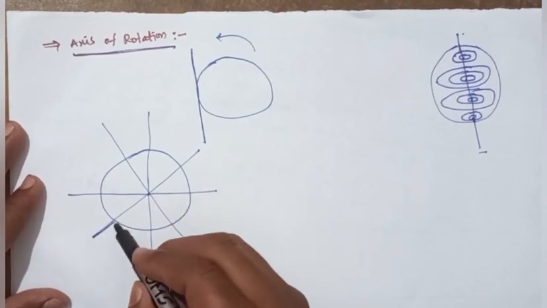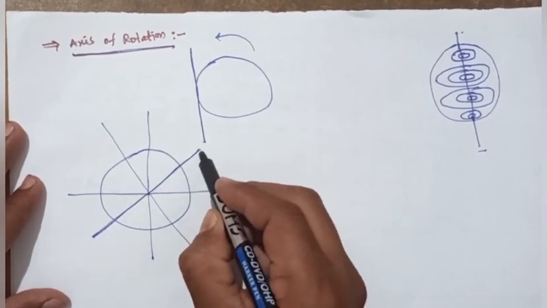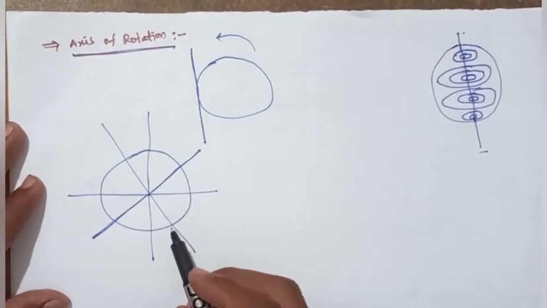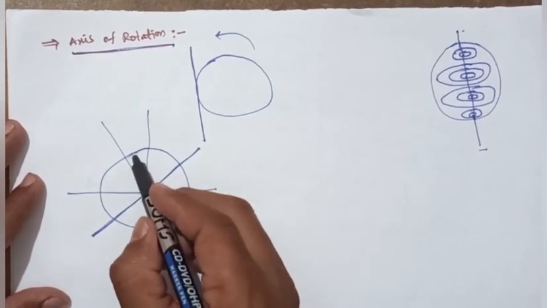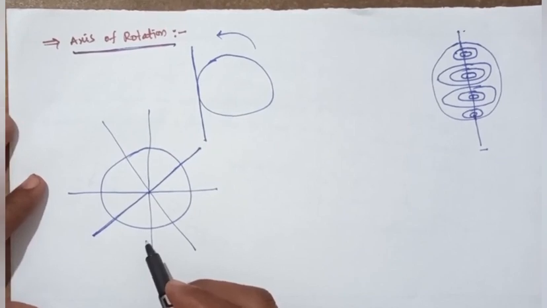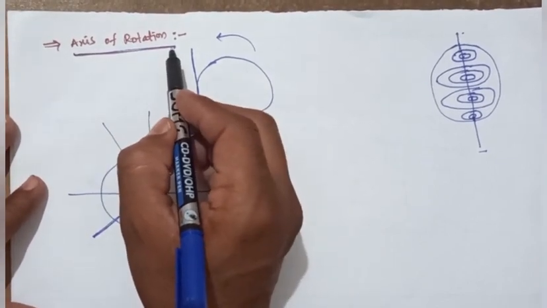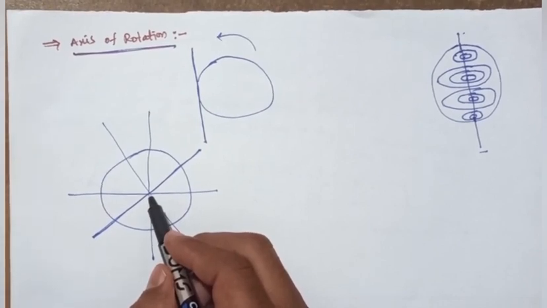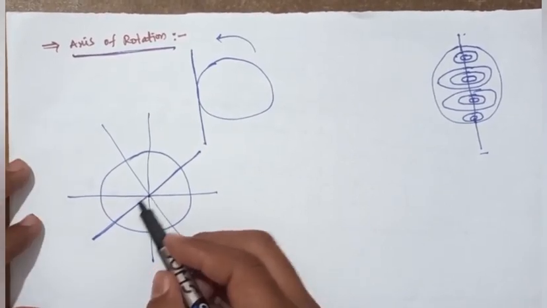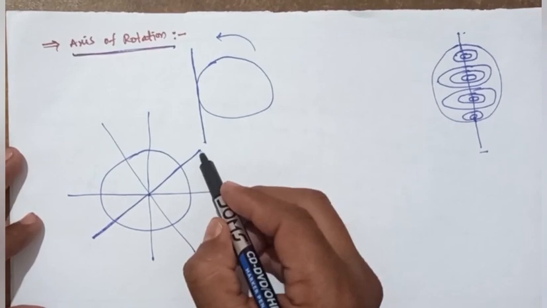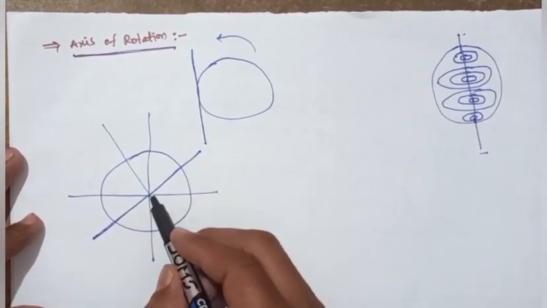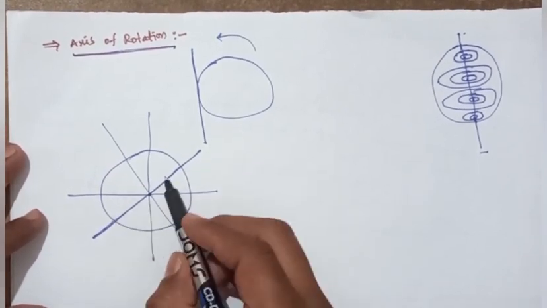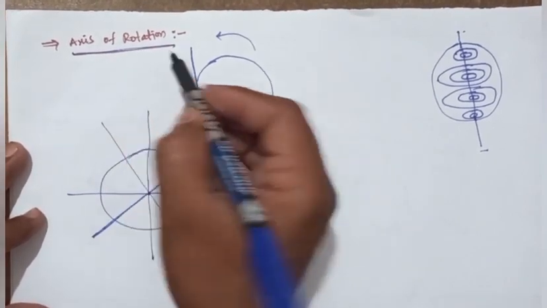For a sphere or a circle, the axis of rotation passes through the center. So the axis of rotation is nothing but the line joining the centers of all the particles of the system of particles.